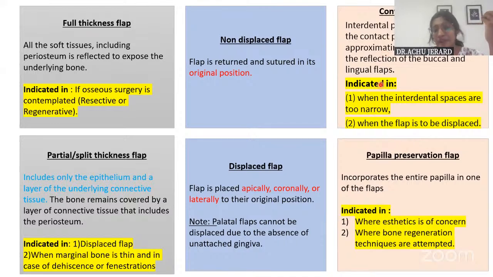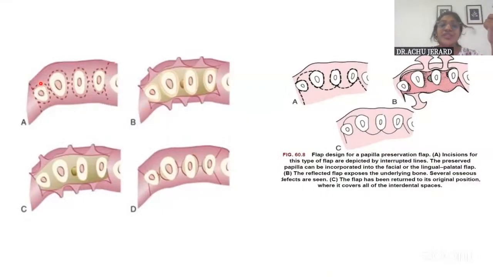The conventional flap, I'll explain it with the figure. It is nothing but you give the crevicular incision and you split the papilla interdentally so that one half of the papilla goes to the labial side and one half of the papilla goes to the lingual side. So the papilla is split here in the conventional flap. Okay. So this is indicated in cases where the interdental space is very narrow, meaning the only option is the conventional flap.